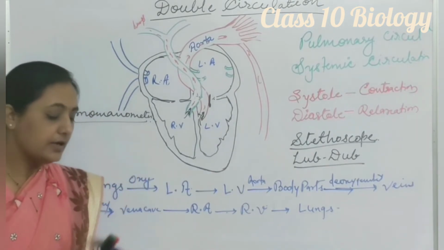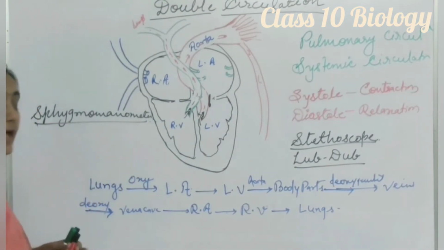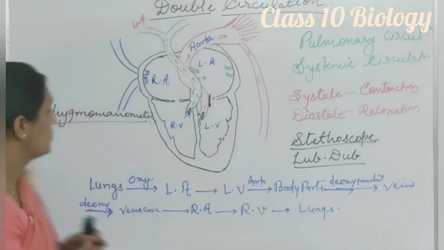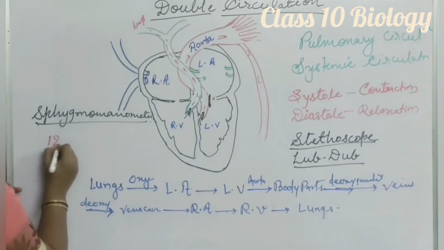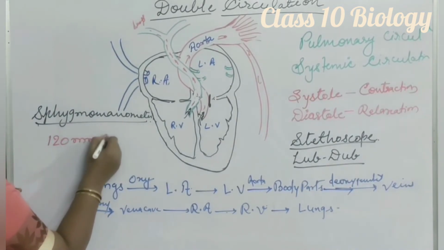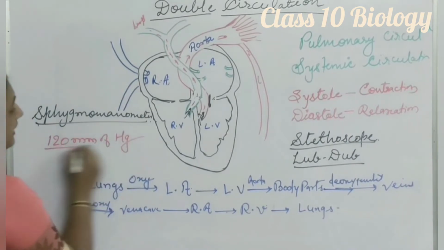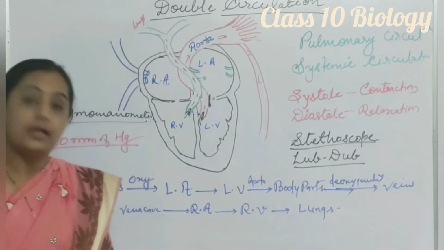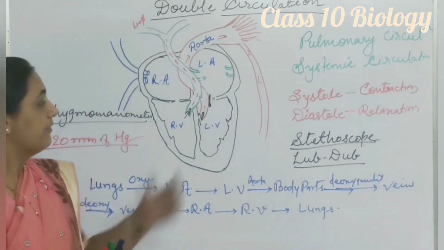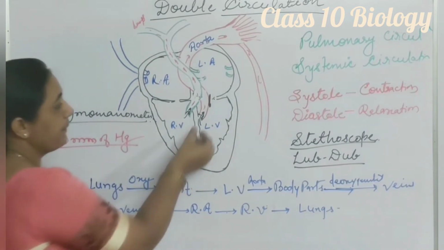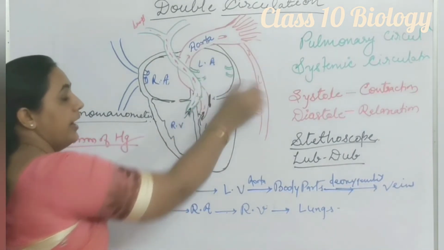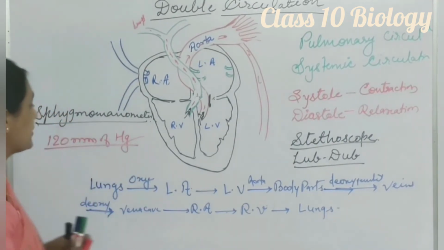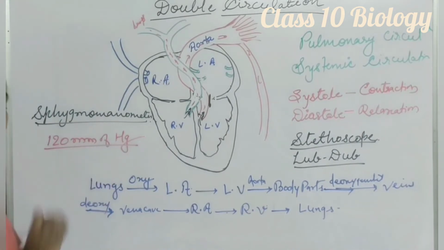There is a specific reading, a specific pressure under which blood has to come out. It should not be more or less; both are harmful. So blood has to come out from the heart under a pressure of 120 mm of mercury. This 120 mm of mercury is the systolic pressure of the ventricle. Systolic pressure of the ventricle means that when the ventricle contracts, blood is received by the aorta under high pressure and flows through the arteries. That pressure is of course high, and it should be 120 mm of mercury.